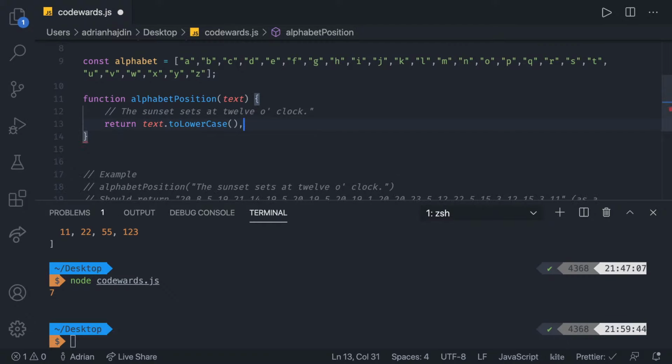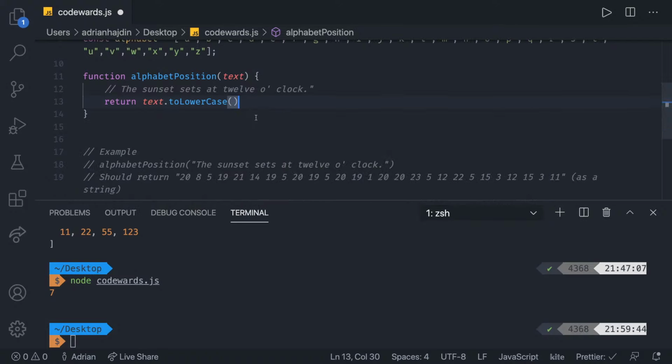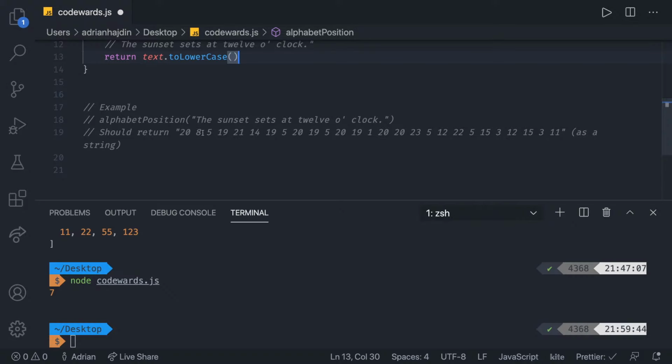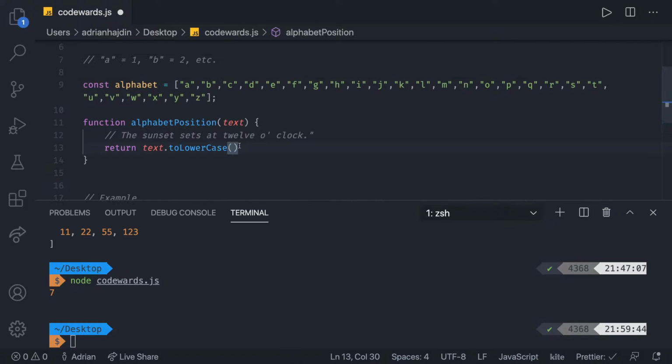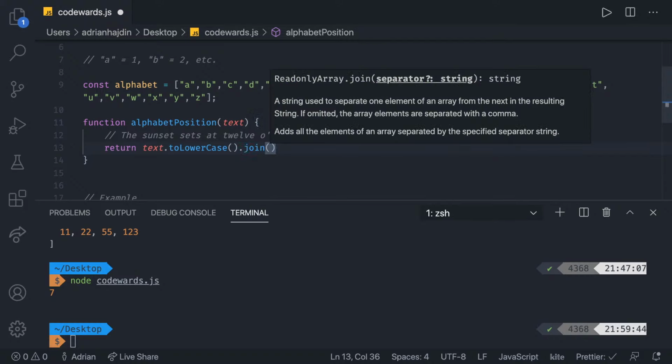For that, what could we use? We can use the for method to loop through each character. Do we have to take care of the spaces? I don't think we have. No, the S is there. So we basically have to remove all the white spaces as well. We can do that by doing dot split or dot join. That's going to be dot join, and we can simply join it.